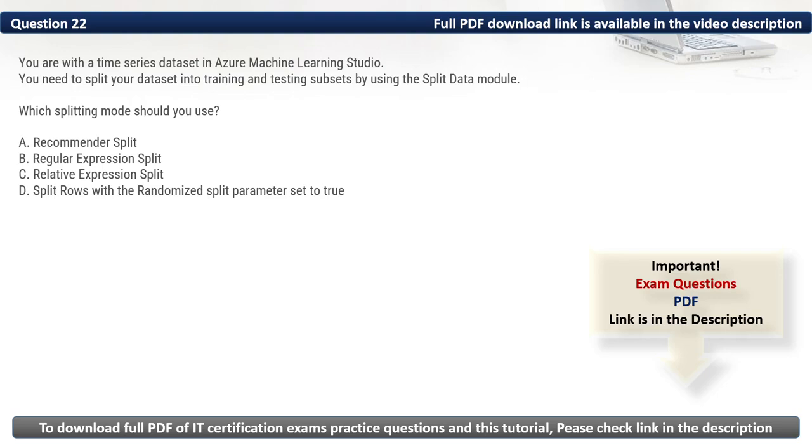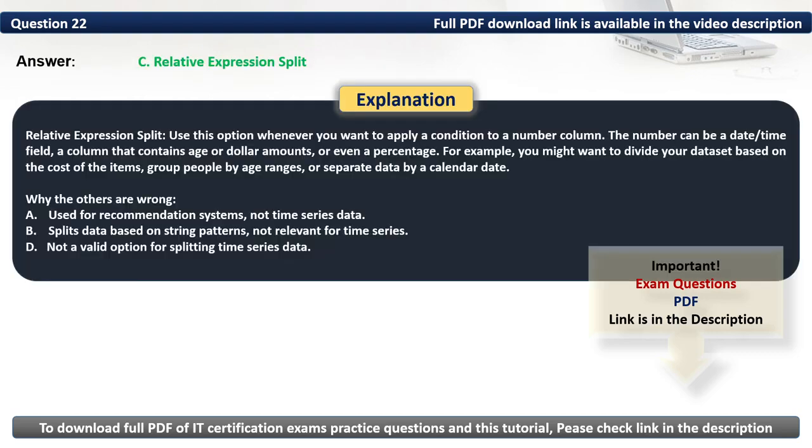As such, the splitting mode that we should use is C, relative expression split. Thus, the correct option is C, relative expression split. Use this option whenever you want to apply a condition to a number column. The number can be a date time field, a column that contains age or dollar amounts, or even a percentage. For example, you might want to divide your dataset based on the cost of the items, group people by age ranges, or separate data by a calendar date.